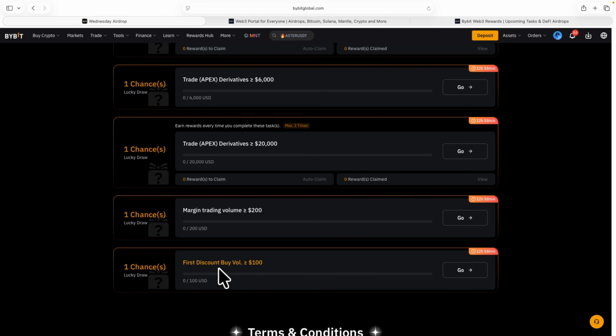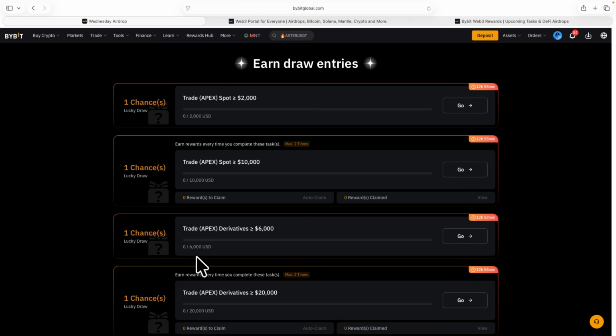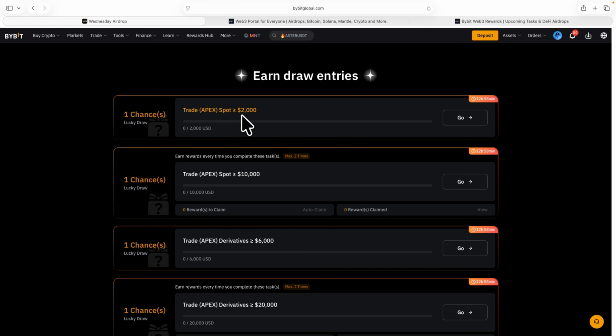So this means that once you buy a coin with at least $100, you get another chance right there. So these are the different tasks you need to complete. You can see that they are simple and straightforward. I feel like you can do most of these ones right here, except maybe if you don't have up to $2,000, you may not be able to do this.